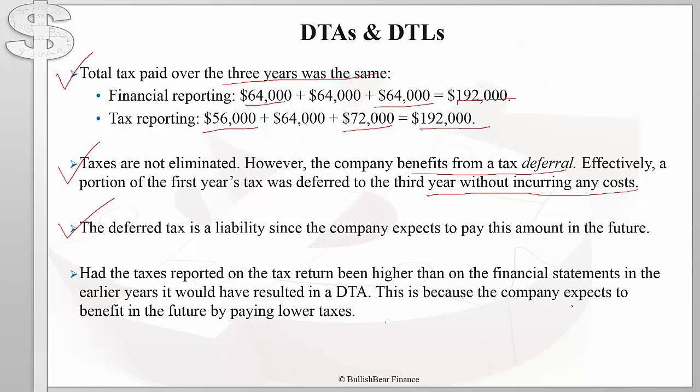Now in our example, the amount of taxes reported in the tax return was lower in the first year than what was being reported on the financial statements. However, the opposite can also happen. If the taxes reported on the tax return were higher than the amount reported in the income statement in the earlier years, that would have resulted in a deferred tax asset. This is because the company would have essentially prepaid a portion of its taxes, and in the future, the company would expect to pay lower taxes.